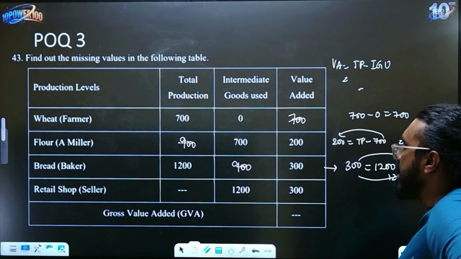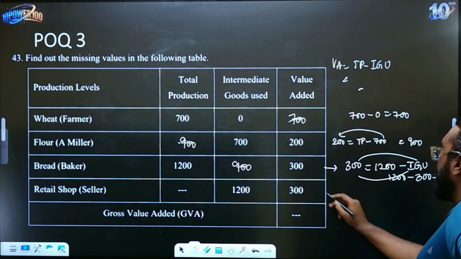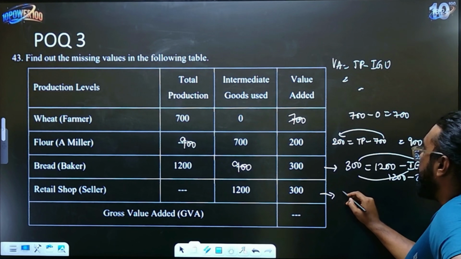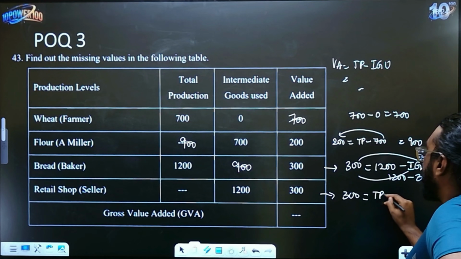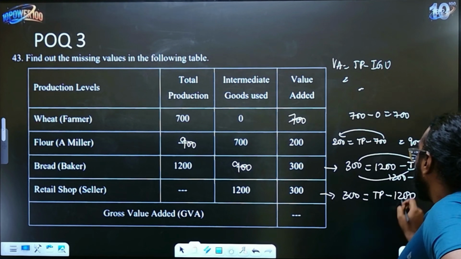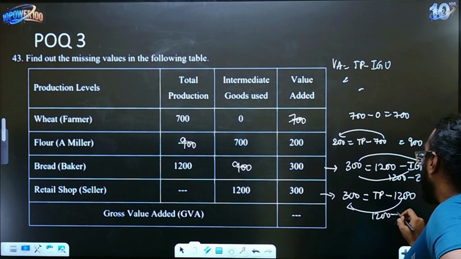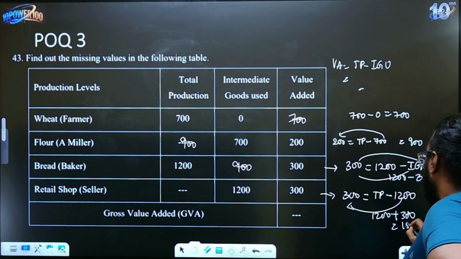And the last one is, again we have to find total production. To find total production, they have given value added. Total production we don't know. So TP minus 1,200. This you bring it this side. So 1,200 plus 300 is equal to 1,500.